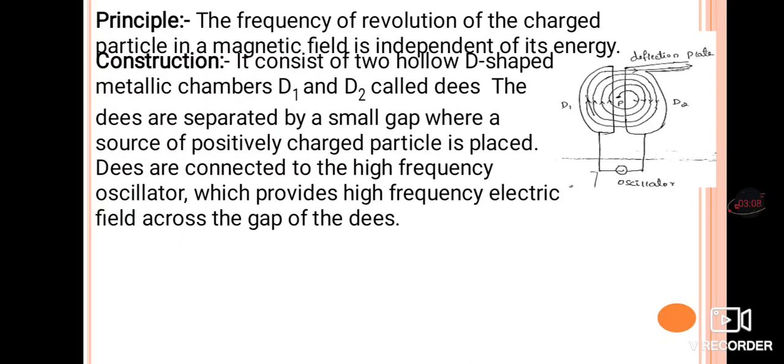These Ds are separated by a very small gap, and in this small gap we place the positively charged particle which we have to accelerate. That P is our positively charged particle.